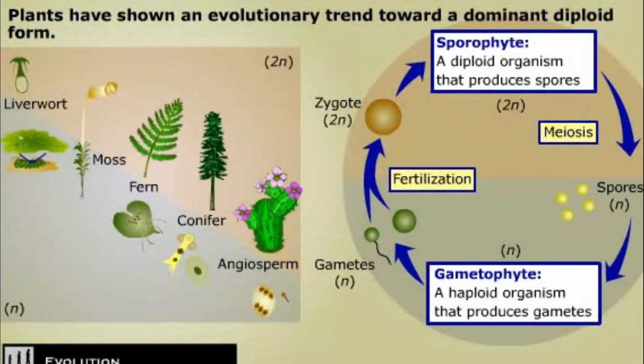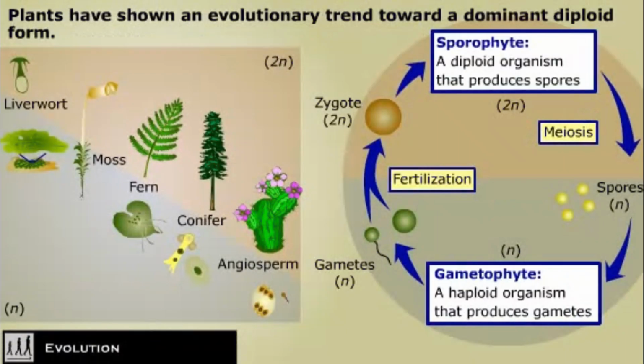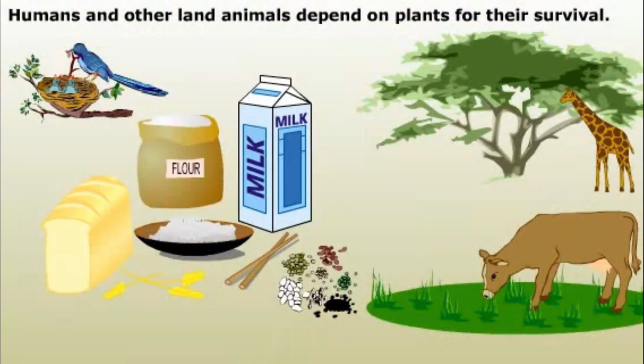Plants exhibit an alternation of generations, in which haploid and diploid organisms succeed each other. Plants have shown an evolutionary trend in which the dominant form in the cycle is the diploid sporophyte. Land animals have depended on plants for survival ever since plants paved the way to life on dry land. In return, many plants have become dependent on animals to complete their life cycles, exemplified by the pollination of flowers by insects. Throughout the history of civilization, human beings have relied on plants for food and for many other resources.